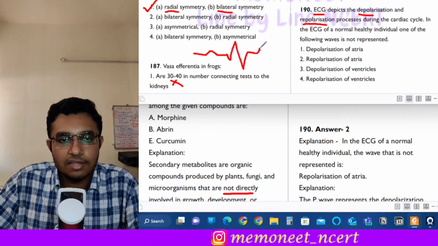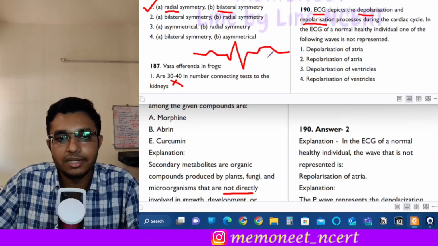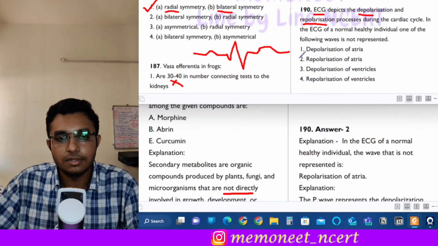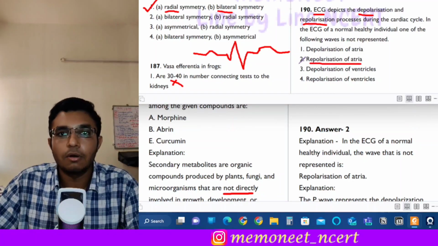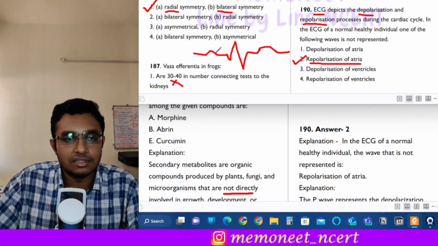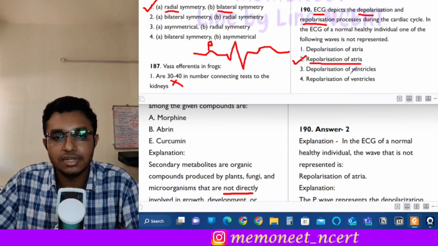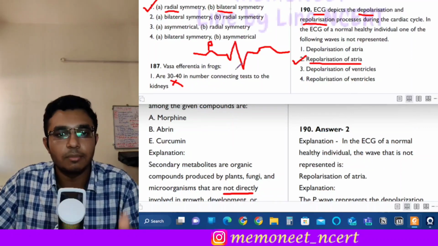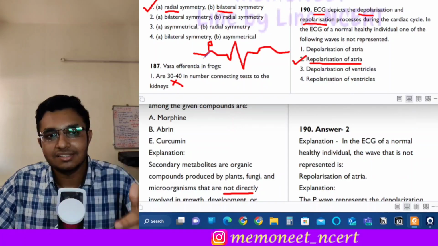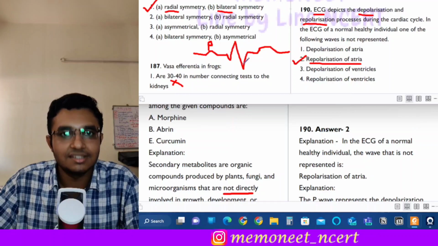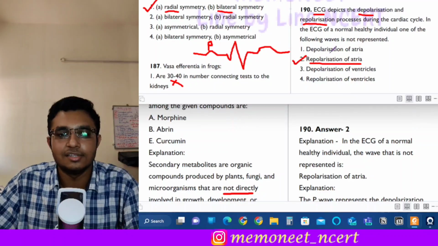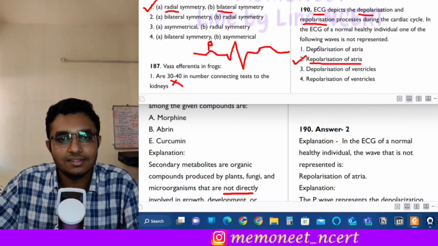Third wave is the T wave. Okay, this T wave represents the repolarization of ventricles. But see, which wave is not present over here? The repolarization of atria is not seen on the ECG. Why? Because first depolarization of atria occurred here, at the P wave. Now, the repolarization of atria occurs at this time when there is production of QRS complex due to the depolarization of ventricle, and this QRS complex is very large, and this masks the repolarization of atria. Okay, so that's the reason why repolarization of atria is not seen on ECG. So, the correct answer is option 2.